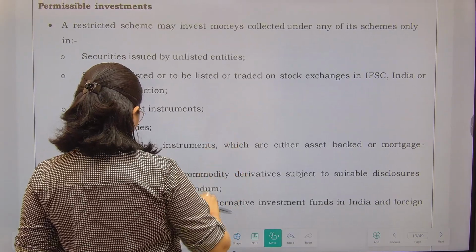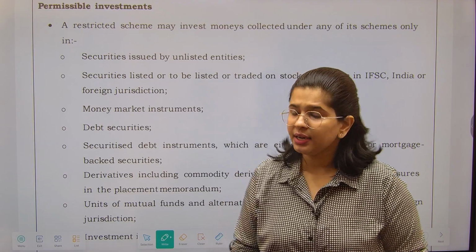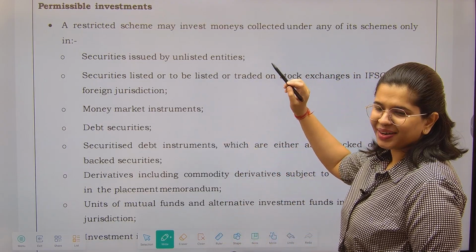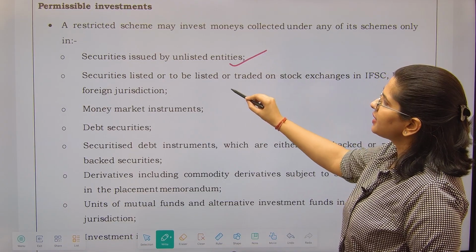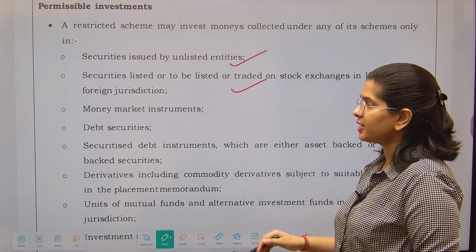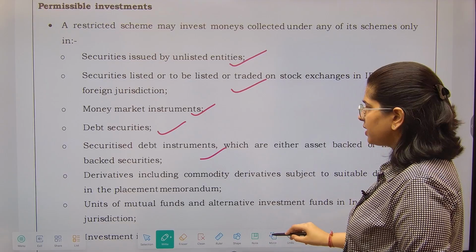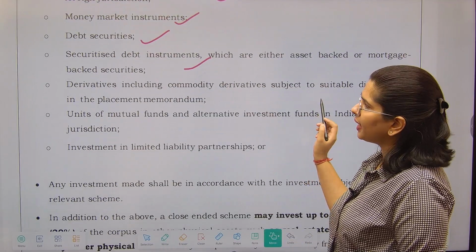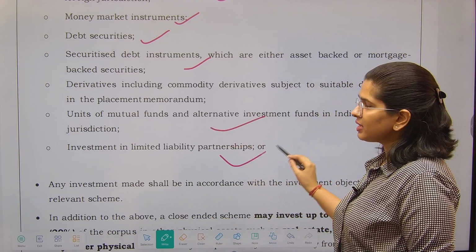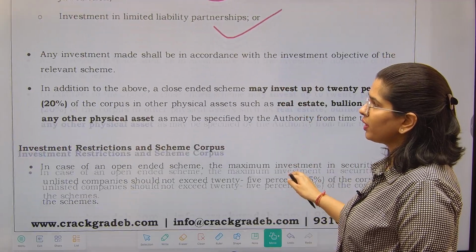Now next is, what are the permissible investments? You are taking the money from the investors for investing in the restricted scheme. So where are you going to invest it? Obviously, same things with a little bit of difference. Unlisted entities, securities listed or to be listed in a foreign jurisdiction, India, etc. Money market instruments, debt securities, securitized debt instruments, right? Derivatives like commodity derivatives, etc. Units of mutual funds and alternative investment funds. Investment in the LLP. So these are all your permissible investments where you can invest.